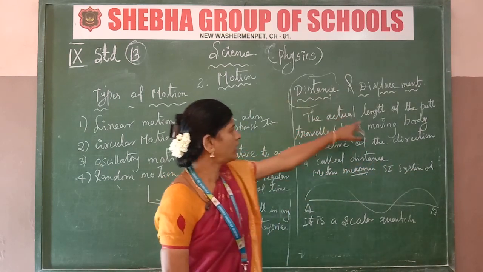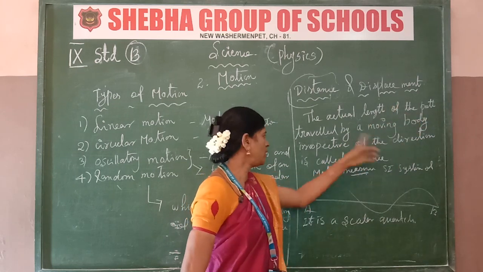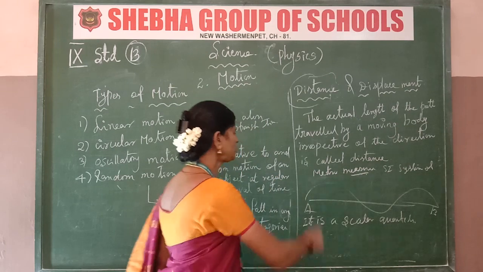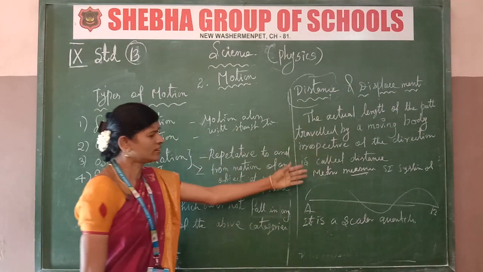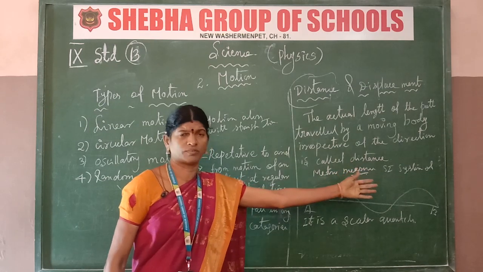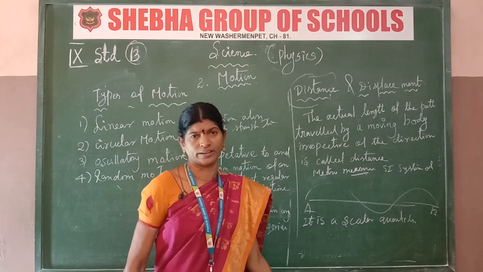The actual length of the path traveled by a moving body, irrespective of the direction, is called the distance. The SI unit is the meter, and it is a scalar quantity.